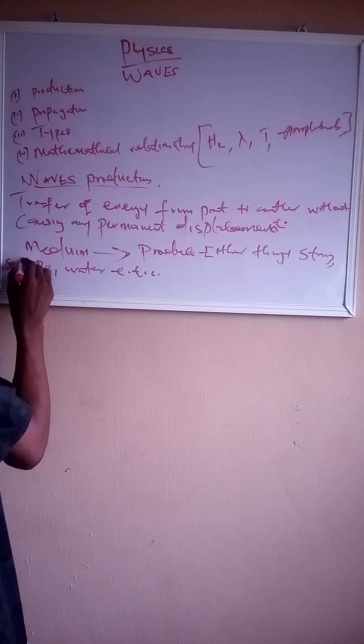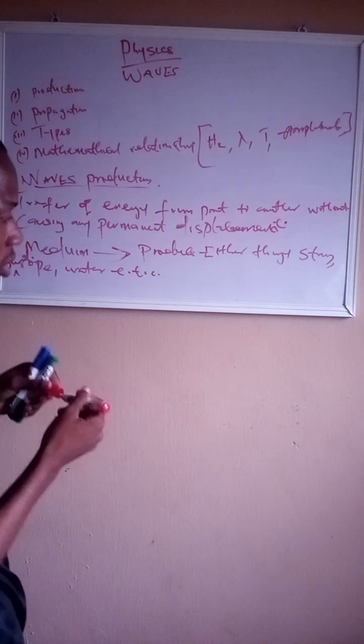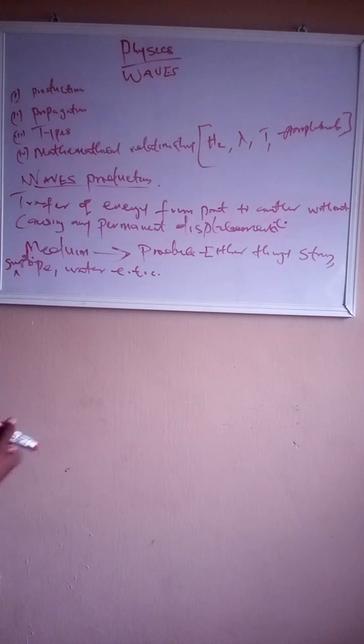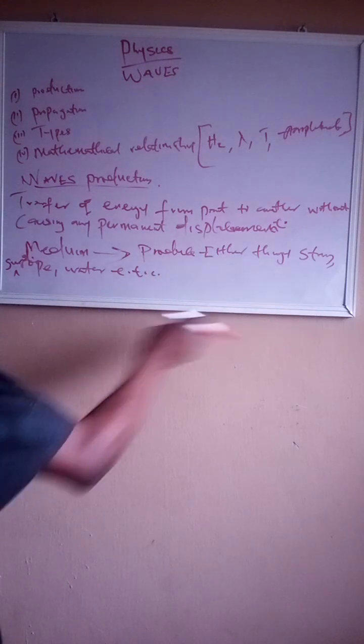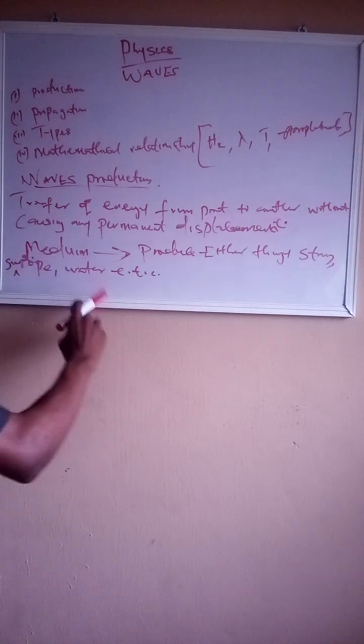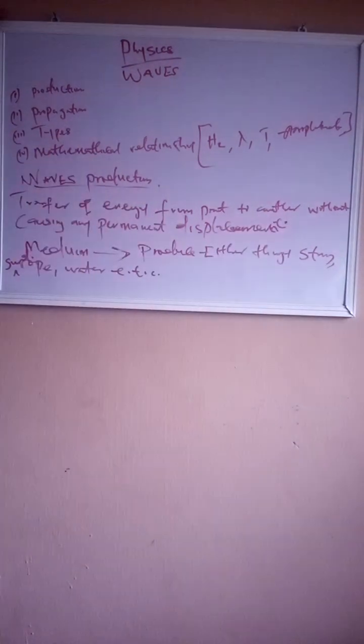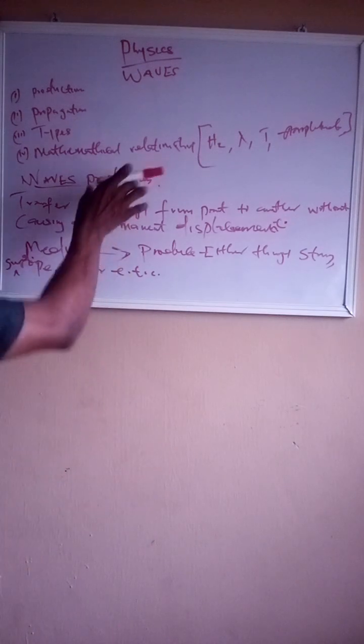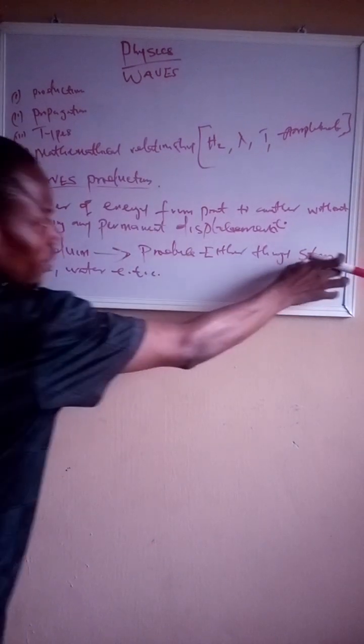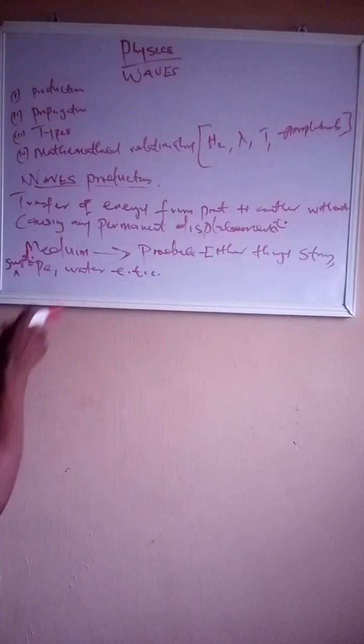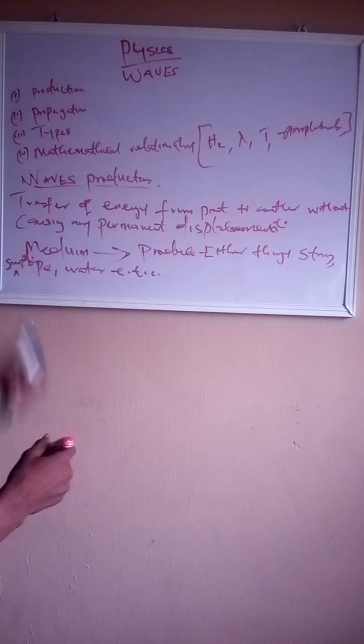From sand as well, a wave can be produced. It can be produced from any source. That is why we said the production can be from the string, from the water, or from the rope.